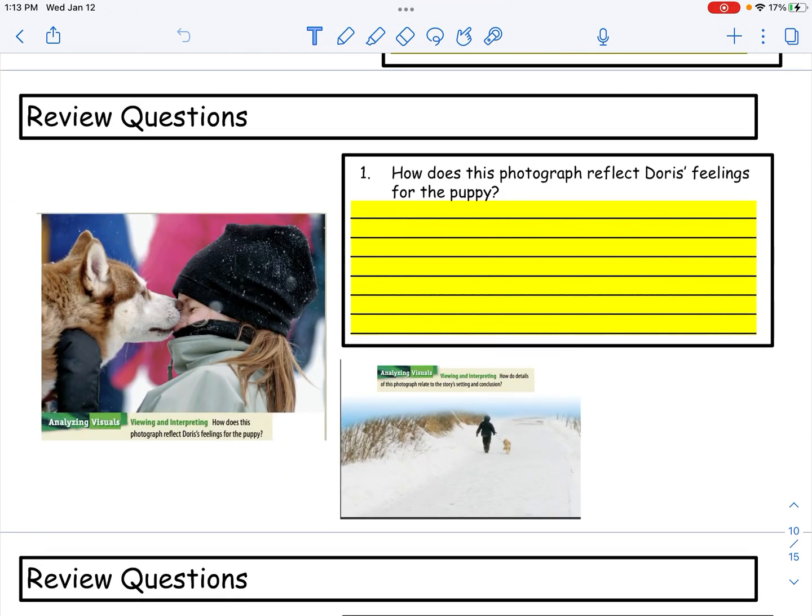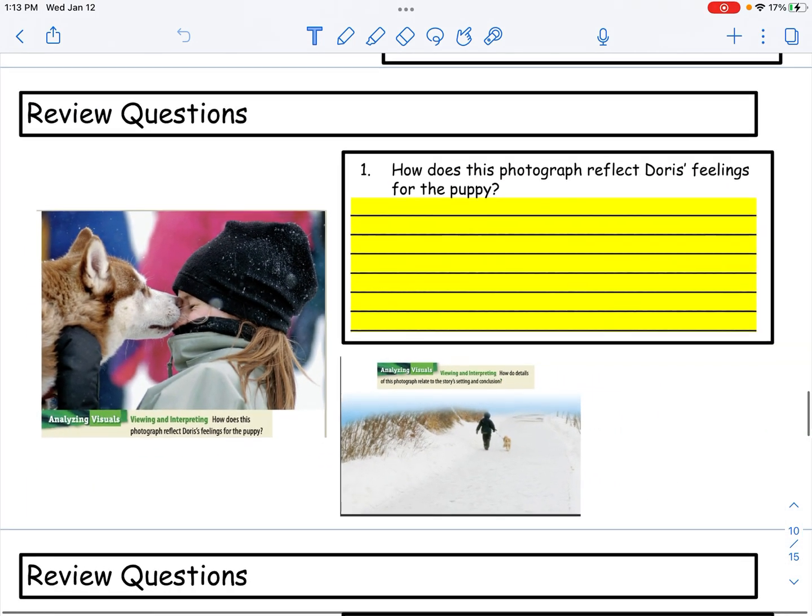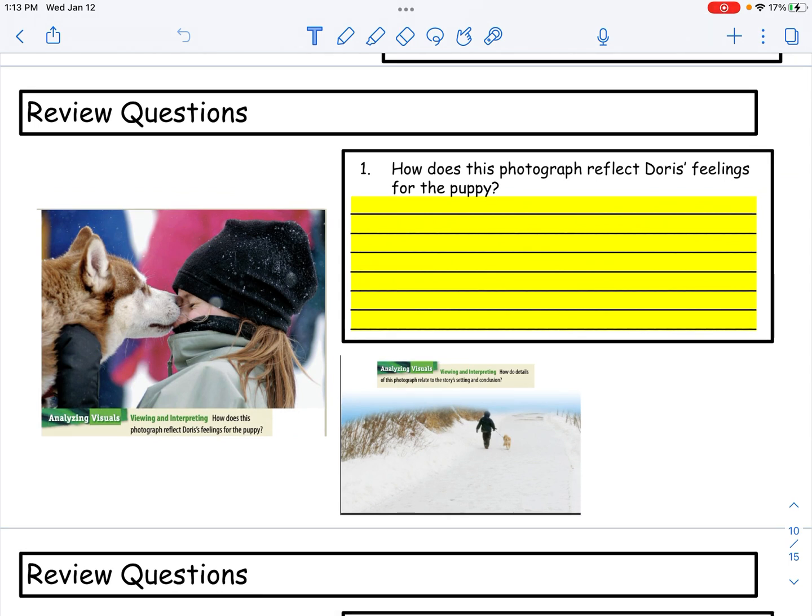Okay, so at this point you answered the questions on the previous page. So now we're on review question 1. Look at this little pup. Okay, so how does this photograph reflect Doris's feelings for the puppy? Okay, that's the question you're answering.